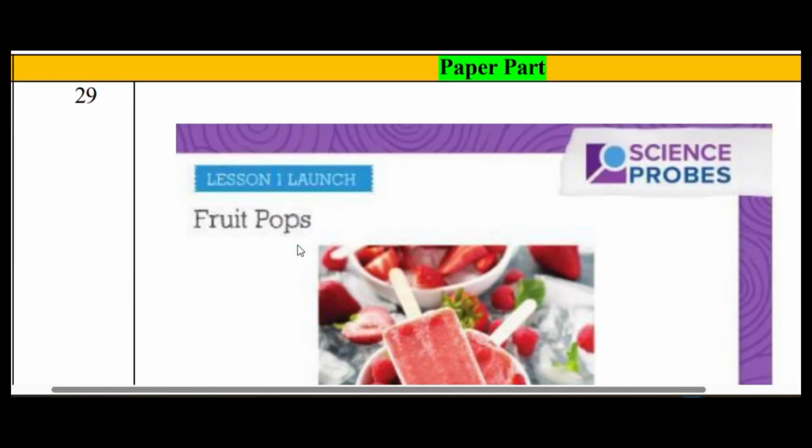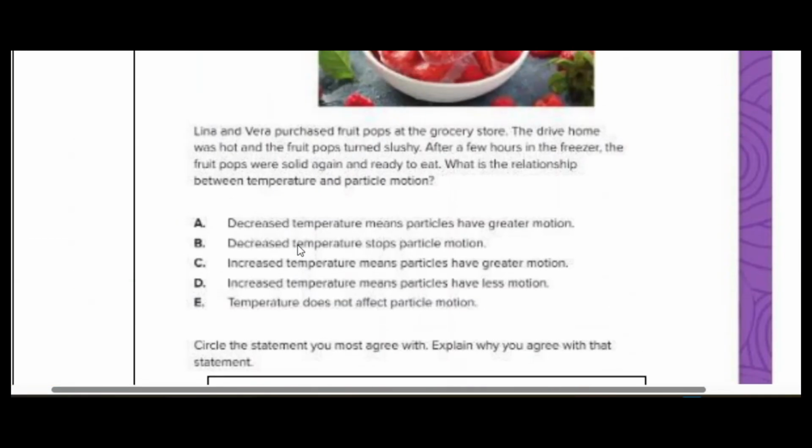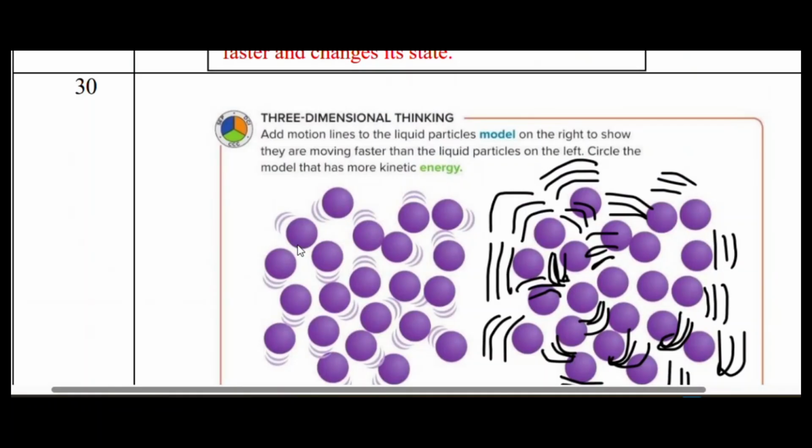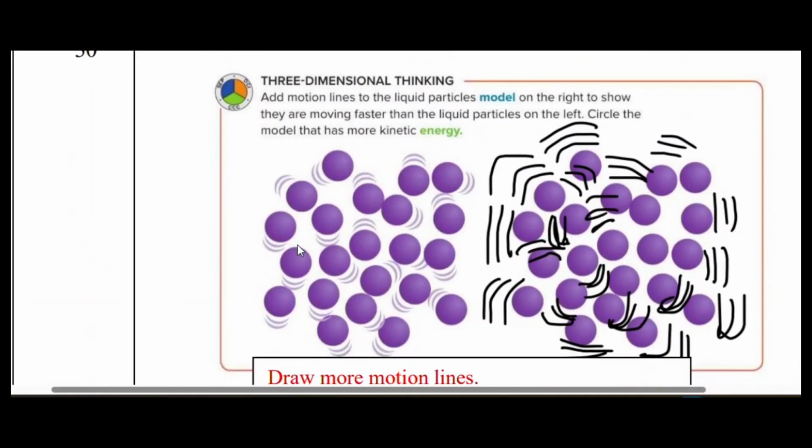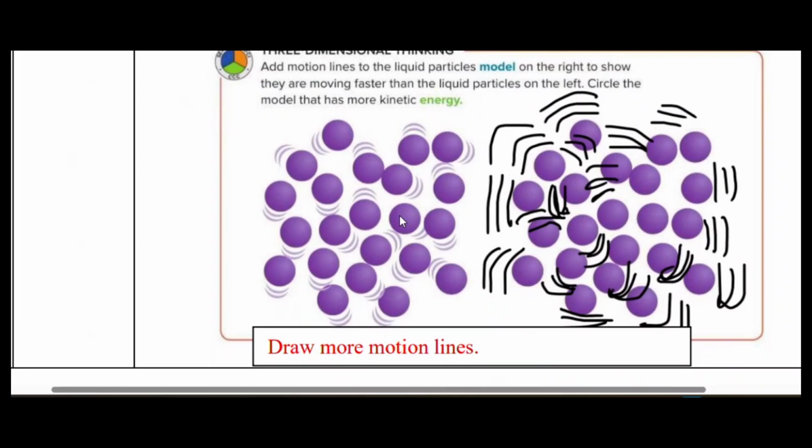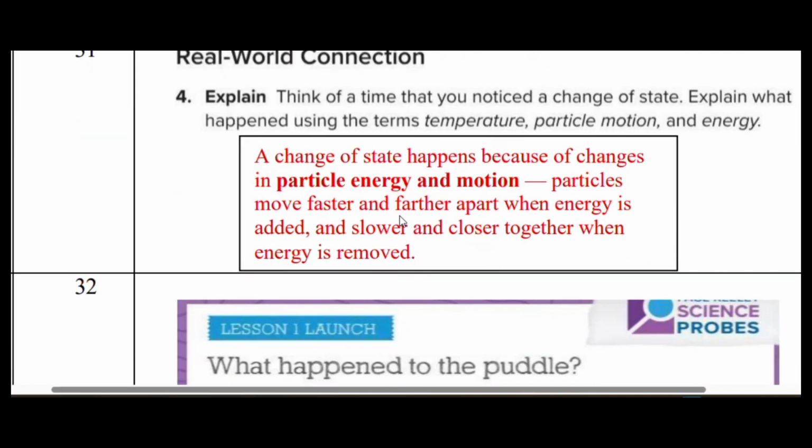Next one, it's again the fruit pop question, which we discussed. Next one is motion lines. If you want to show how fast a particle is moving, you just go to the particle and make a few lines. If there are more of these curvy lines around the particle, that means the particles are moving faster. If they are moving slower, that means there are fewer motion lines. So these are called motion lines, and you have to draw motion lines. This is also a writing question. Very easy question, right?